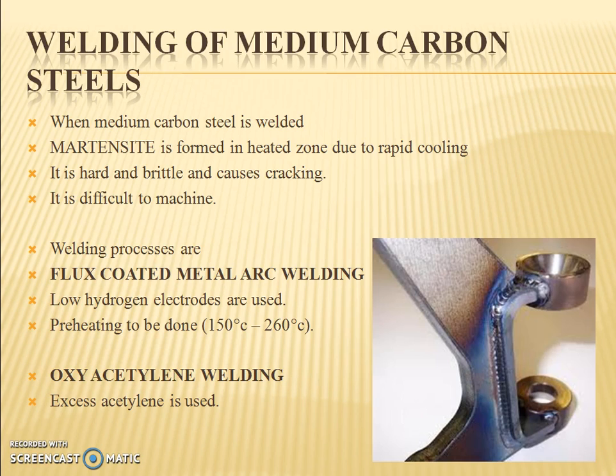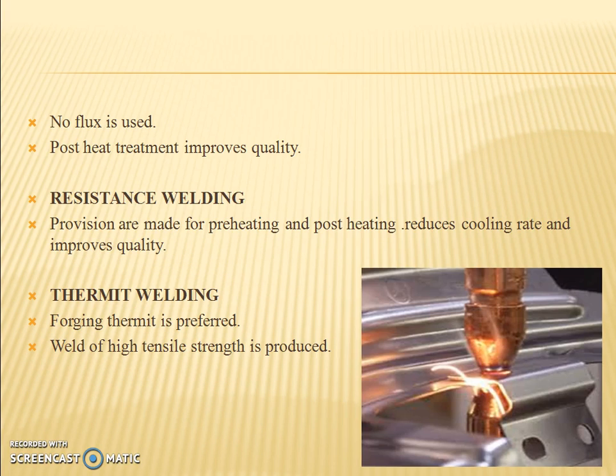The welding processes that can be done in medium carbon steels are flux coated metal arc welding, where low hydrogen electrodes are used. Preheating is to be done at 150 degrees to 260 degrees C. The main thing is to preheat the medium carbon steel before the welding process. Another welding process is oxy-acetylene welding, where excess acetylene can be used in these medium carbon steels. Resistance welding and thermite welding are some of the other welding processes that can be used in medium carbon steels. This is a quick example of the medium carbon steel welding process.